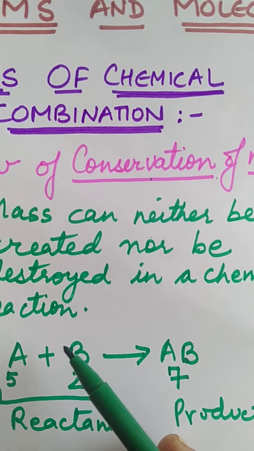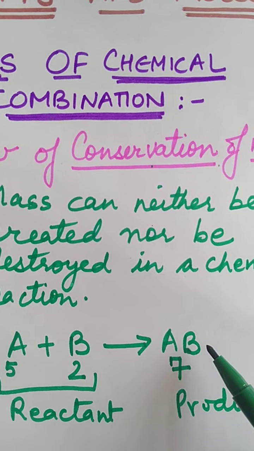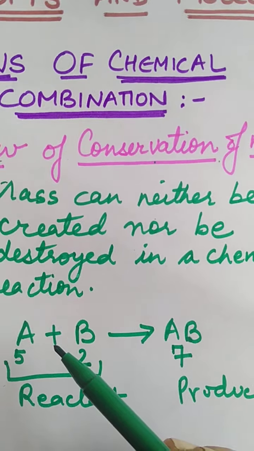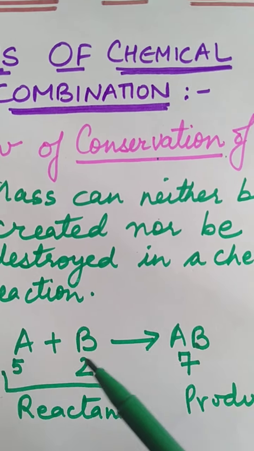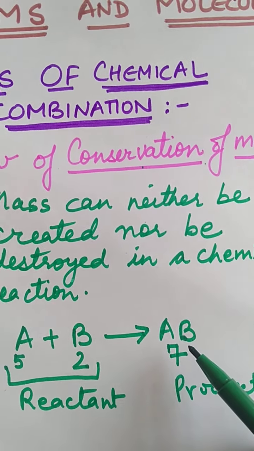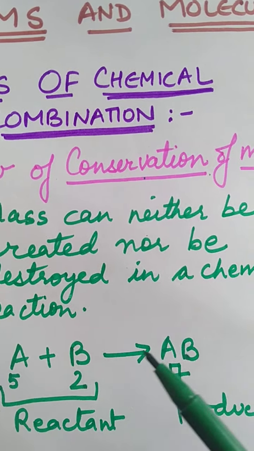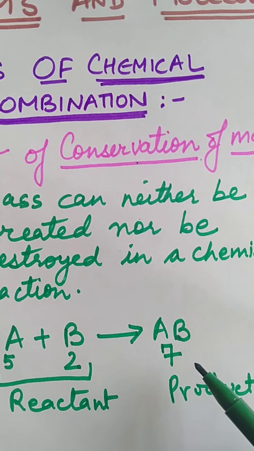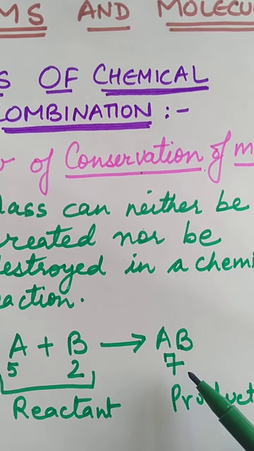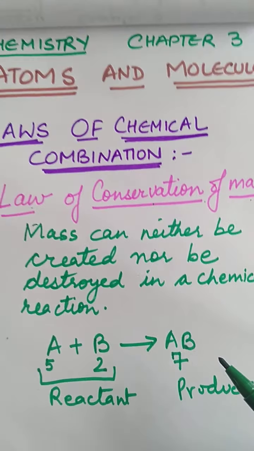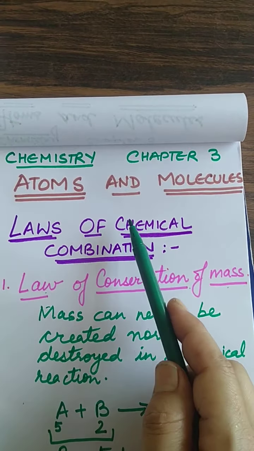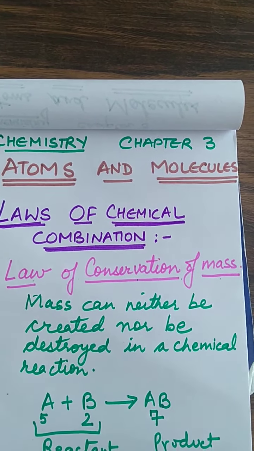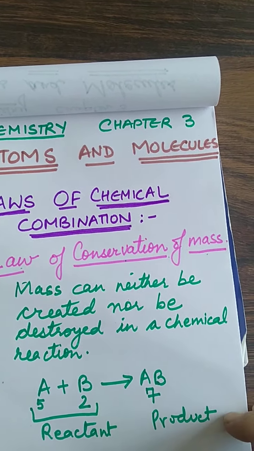No, they have rearranged themselves and a new product is formed, but you cannot say that A and B are destroyed and AB is created. They rearrange, a new product is formed, but the total mass of the reactants will always be equal to the total mass of the product. I hope you have understood the first law of chemical combination, the law of conservation of mass.